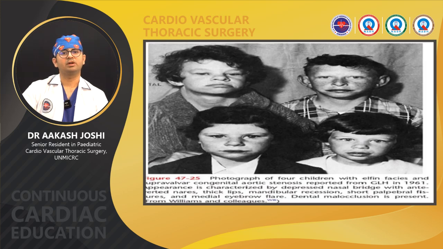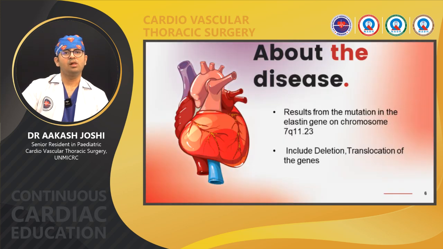This is a typical picture taken from Kirklin, which shows what elfin facies looks like. Here we can see a mandibular recession, short palpebral features, and medial eyebrow flare. Dental malformation may also be present. It is basically because of a mutation in the elastin gene on chromosome 7q11.23, which includes deletion or translocation of the gene.